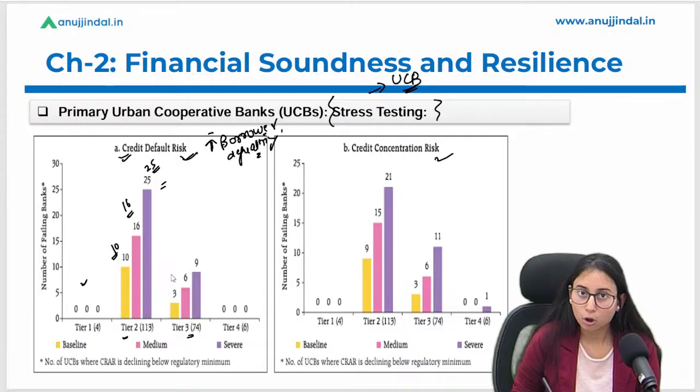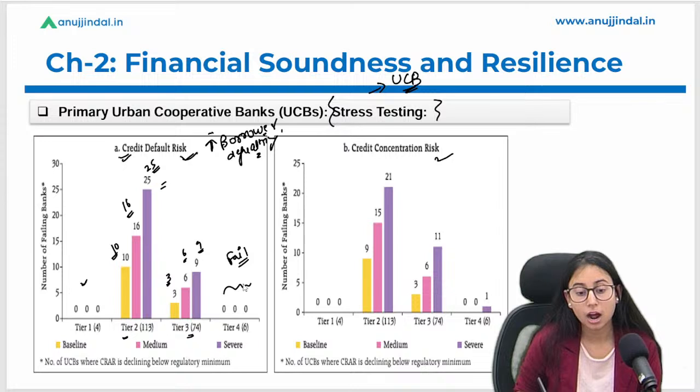Okay, let's talk about the tier 3. Under the normal scenario, it is 3 banks. Under the medium scenario, 6 banks are expected to fail, and under the severe risk scenario, 9 banks are expected to fail. And no banks are expected to fail in case of the tier 4 category under any risk scenario. Okay, so this ensures that in the case of borrowers defaulting, there is no risk under the tier 4 category.